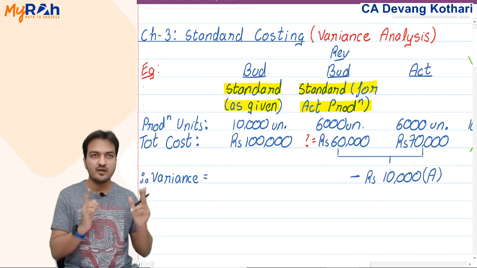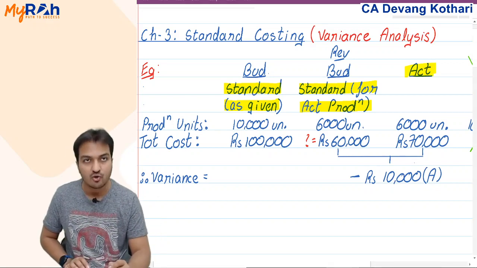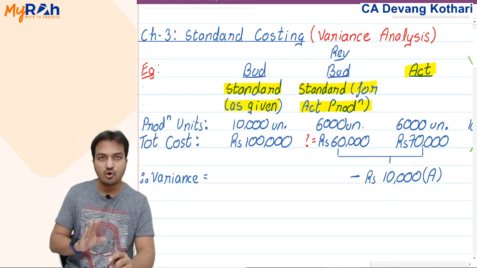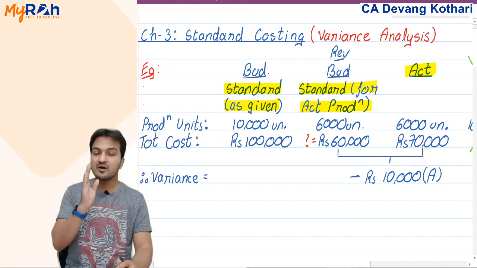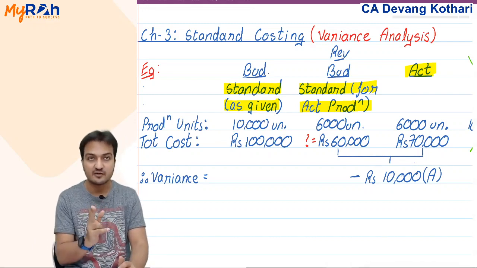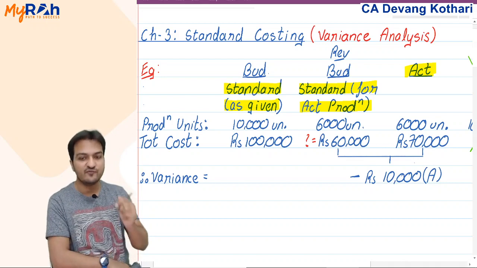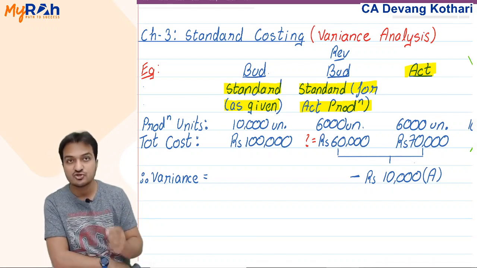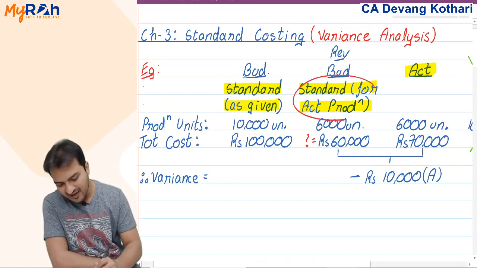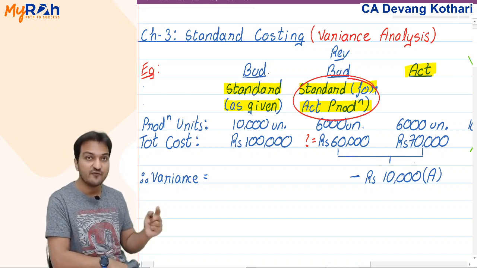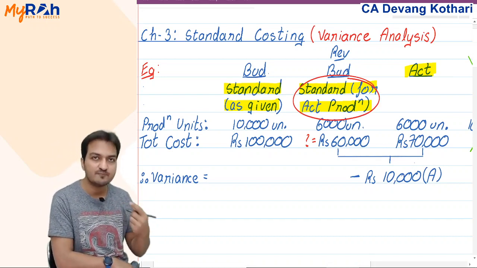So conclusion, if I have to compare my actual cost, I will compare actual cost with standard cost. Yes, but which standard will I compare this actual with? I will compare the actual with the standard cost for actual production. Understand those words, standard for actual production.